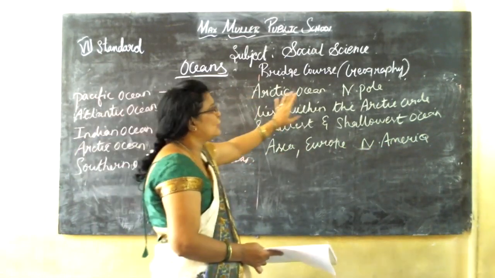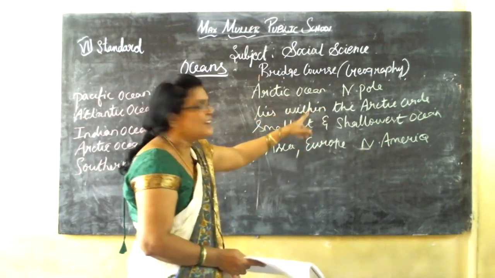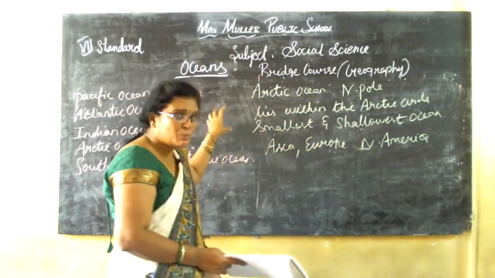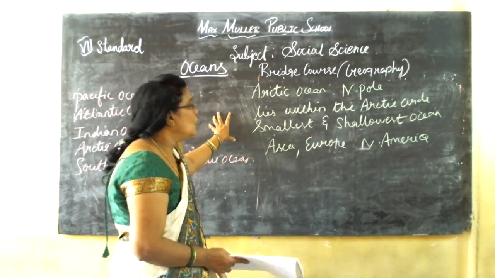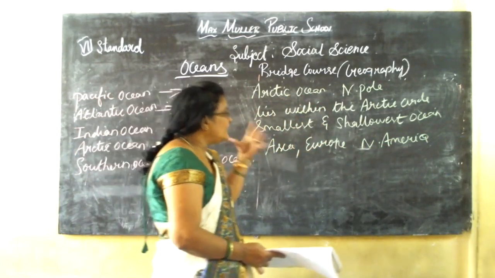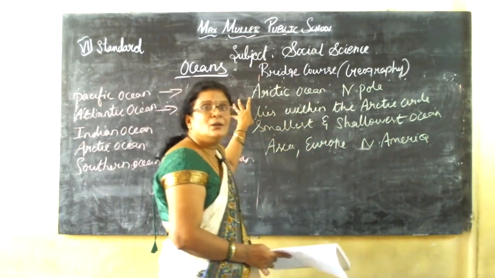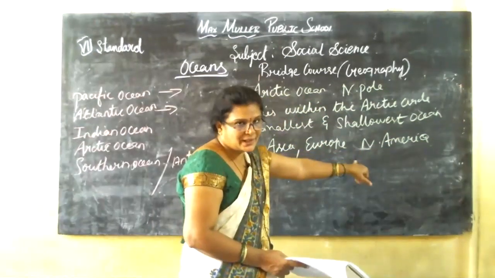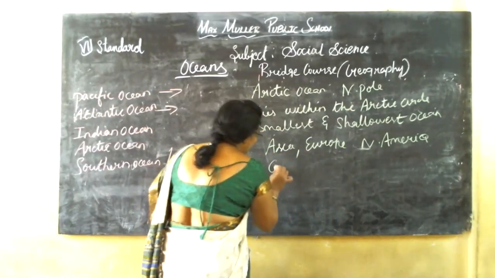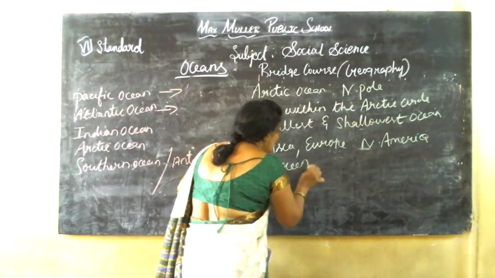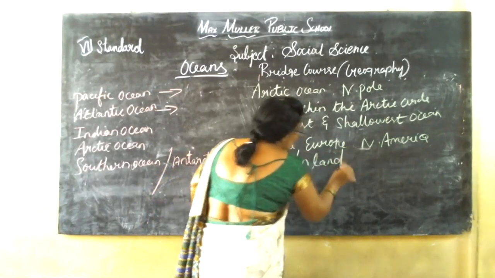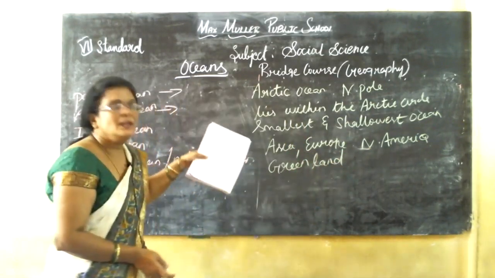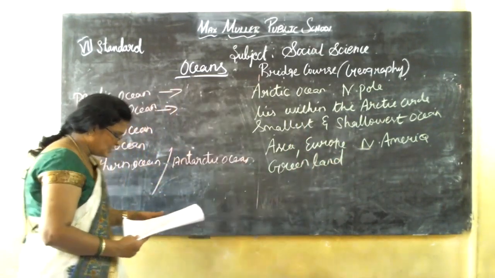So the Arctic Ocean is located in the North Pole. It lies in the Arctic Circle. It is the smallest and shallowest ocean. Continents surround the Arctic Ocean. What are the continents? Asia, Europe, North America, as well as Greenland. Greenland is not a continent, it is in North America. Okay, this is about the Arctic Ocean. So note it down.